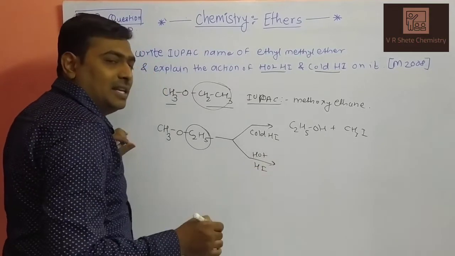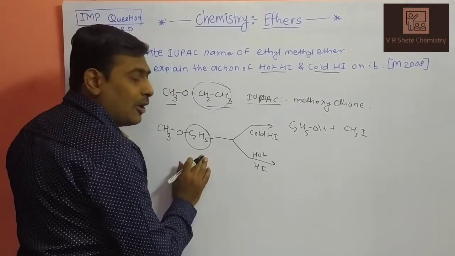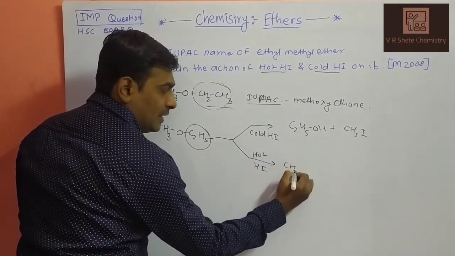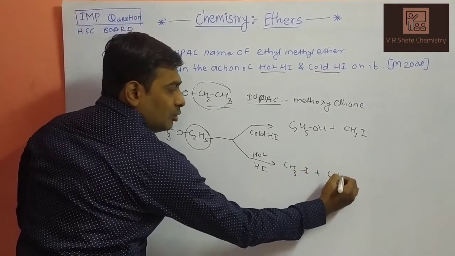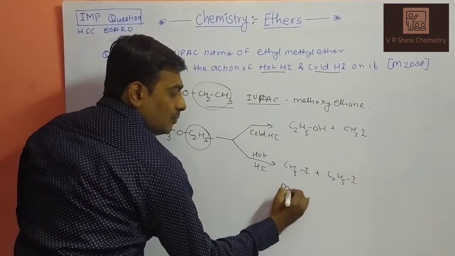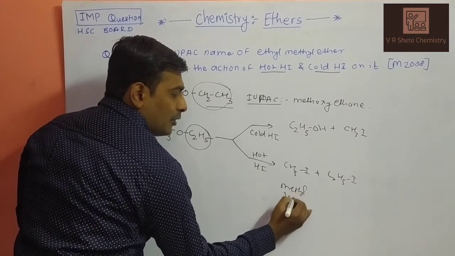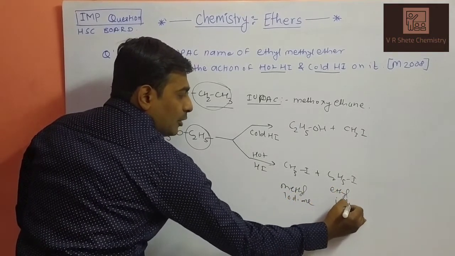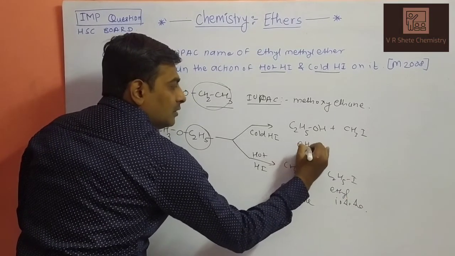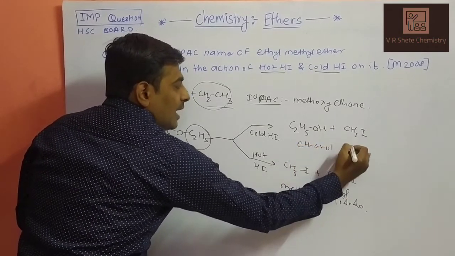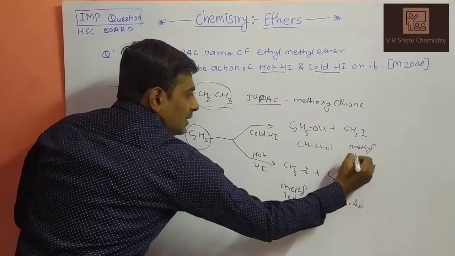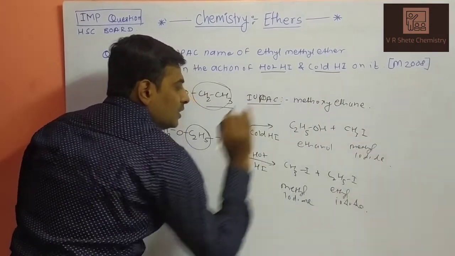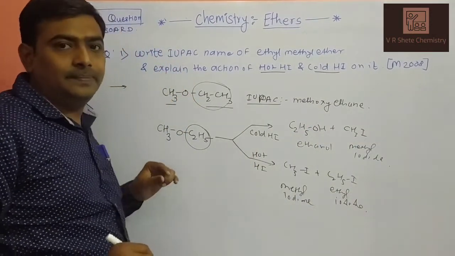In hot HI conditions, both parts form iodide compounds, CH3I and C2H5I, which are methyl iodide and ethyl iodide. These are the reactions.